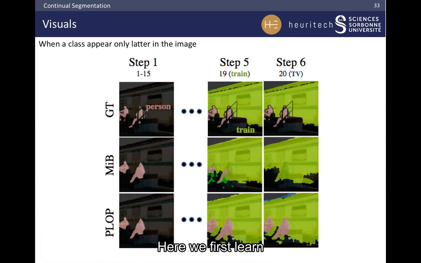Here we first learn person in red, but at the fifth step, we learn the class train in green. Therefore, the ground truth changes, but MiB hallucinates train everywhere and loses the class person, while PLOP managed to predict correctly both classes.